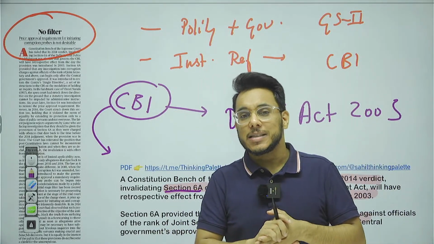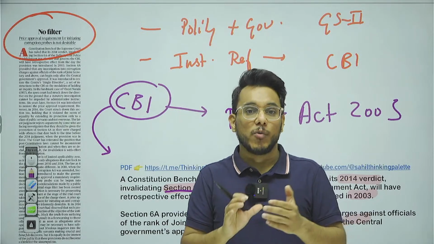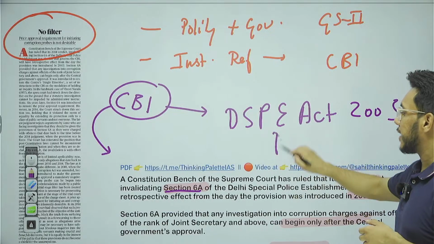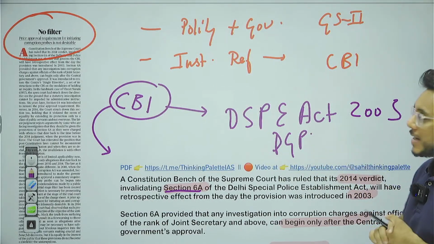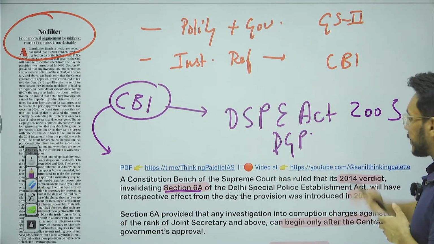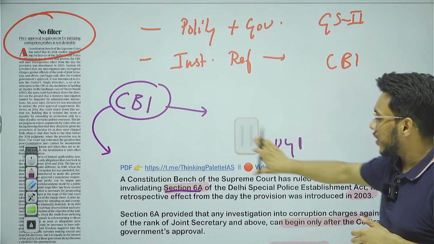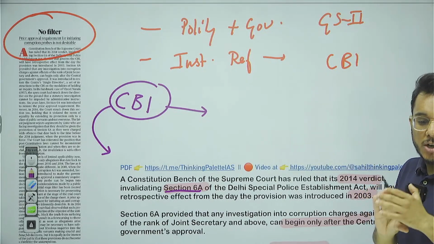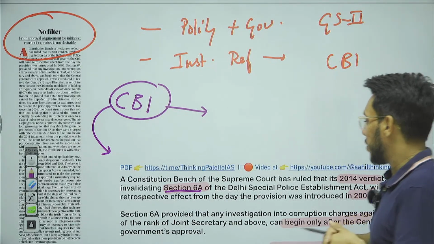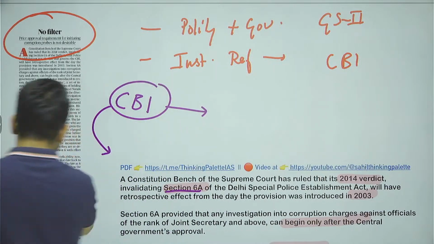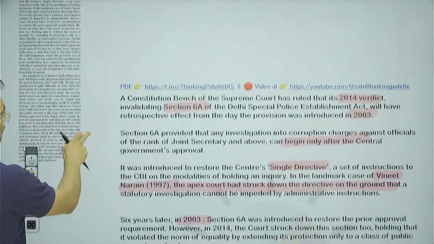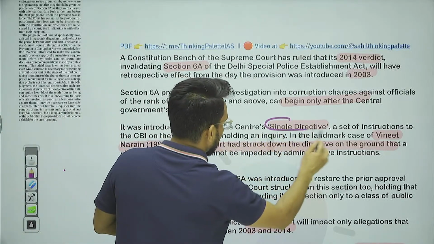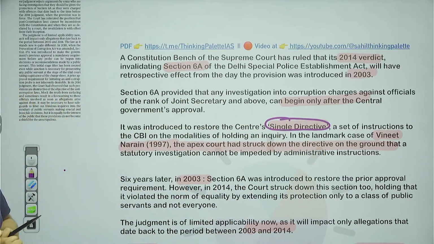CBI as a body is headed by a director who will typically be an IPS officer at the rank of Director General of Police, DGP. Now, guys, there is one particular provision under the CBI which has been controversial for a long time, and this provision was earlier called the single directive provision. Now, what is the single directive provision?